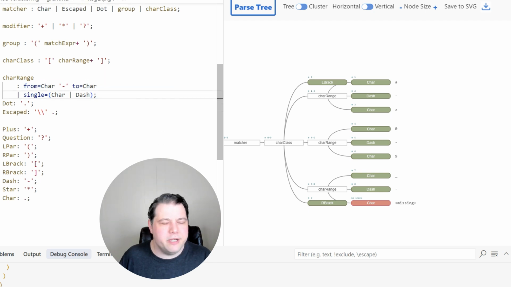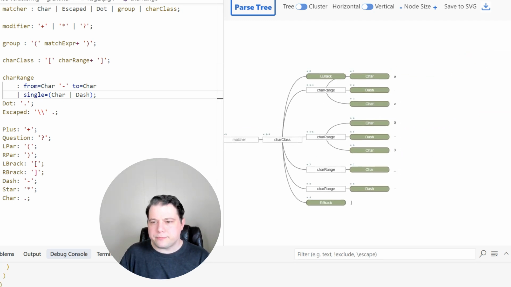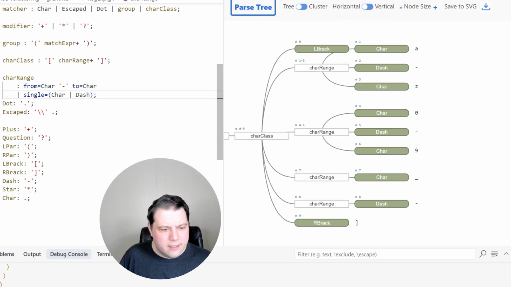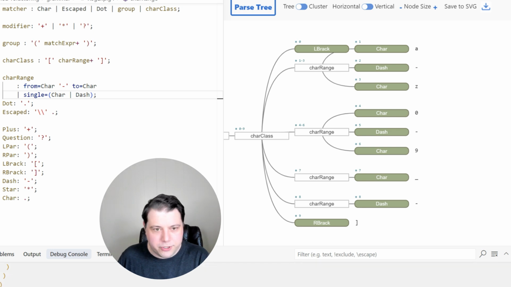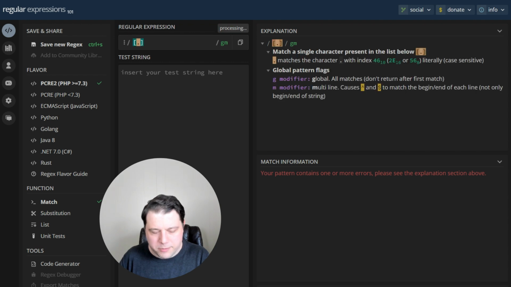You might want to do it a different way, but that makes sense to me right now. All right, so we've successfully taken that in. Let's actually go over to our regex matching website here.